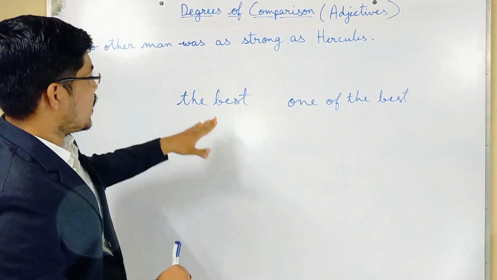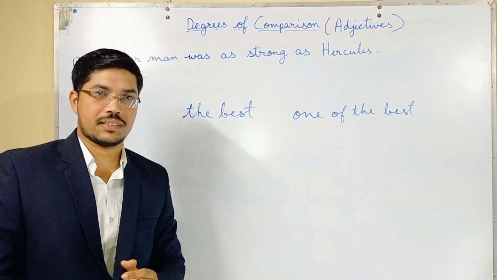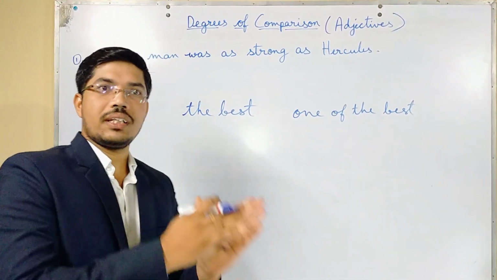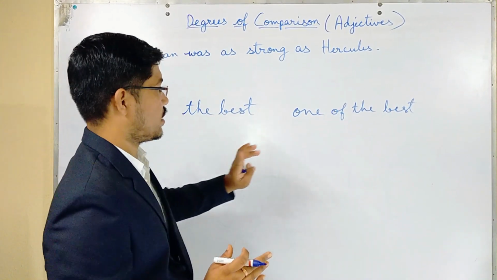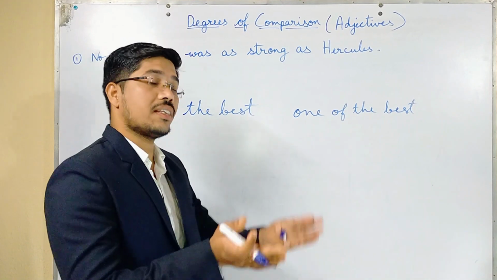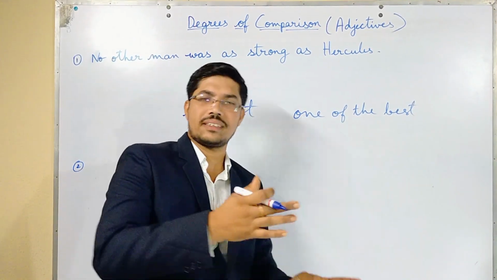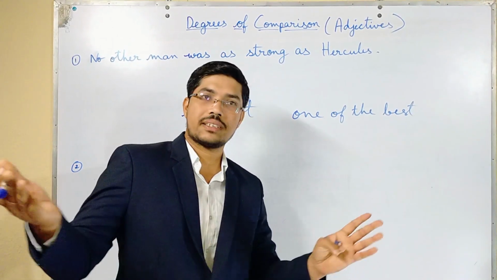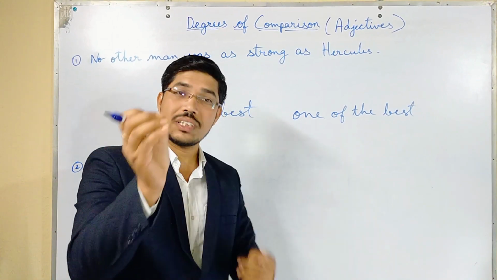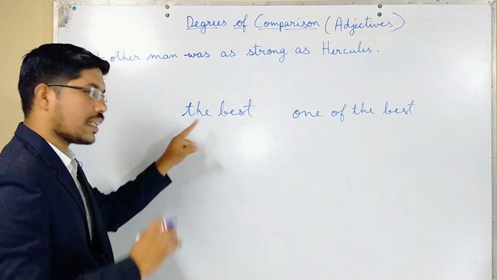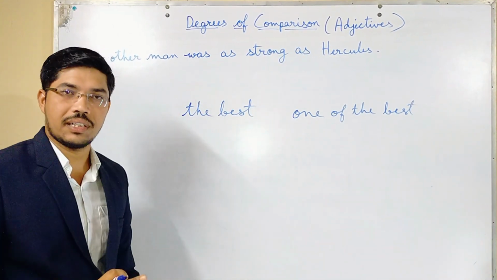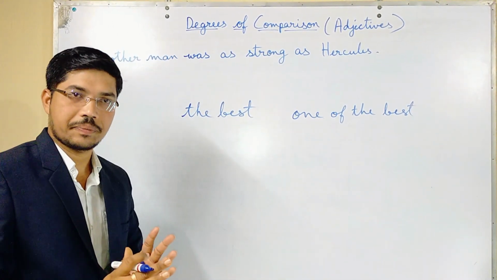Okay, see, in the best it means he is the best, like Narendra Modi is the best Prime Minister till now. This one we can use. Otherwise we can say Narendra Modi is one of the best, which means there are many best prime ministers in the world and Narendra Modi is just one of them. According to the first sentence, he is the best prime minister in the world. Are you understanding the difference?